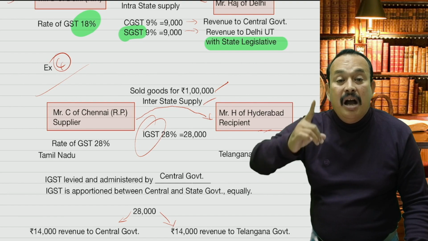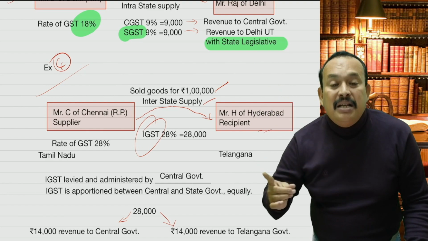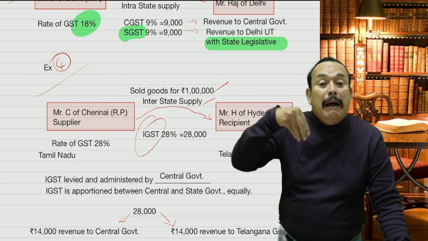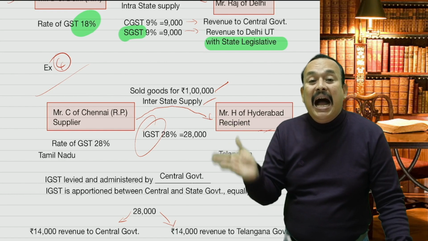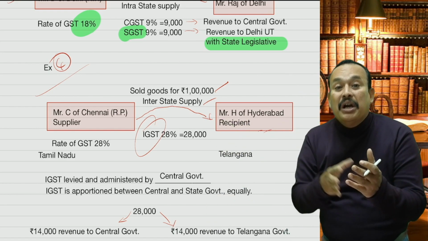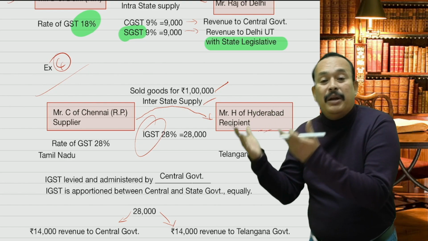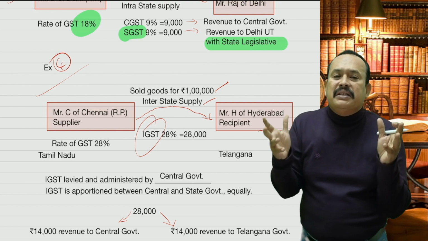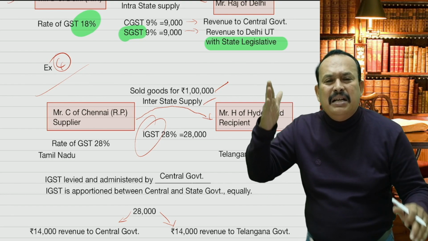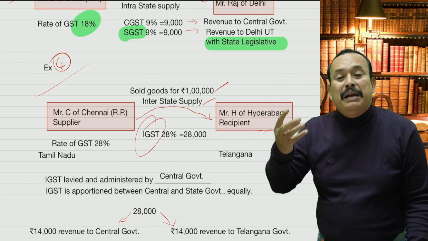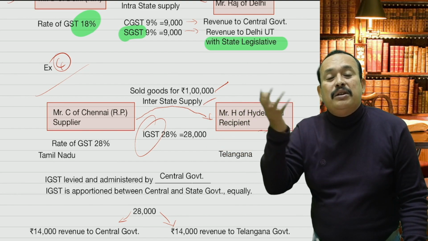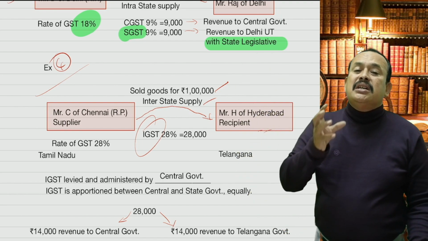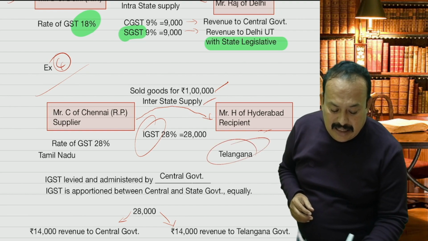IGST is levied and administered by the central government. However, such IGST will be apportioned between the central and the state. Which state will get the revenue? Here there are two states involved. One is Tamil Nadu, the other one is Telangana. Which state will get the revenue? After all, our GST is a consumption based tax. A consumption based destination tax, where the goods get consumed. If supply is made from the state of Tamil Nadu and consumed in the state of Telangana,